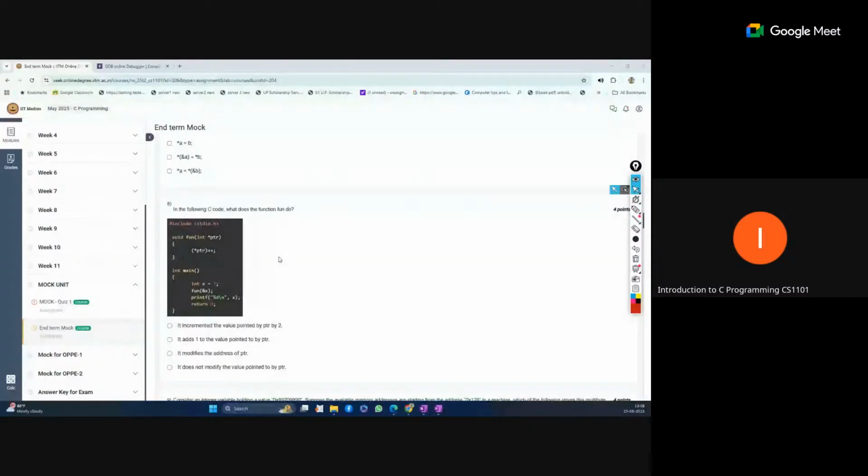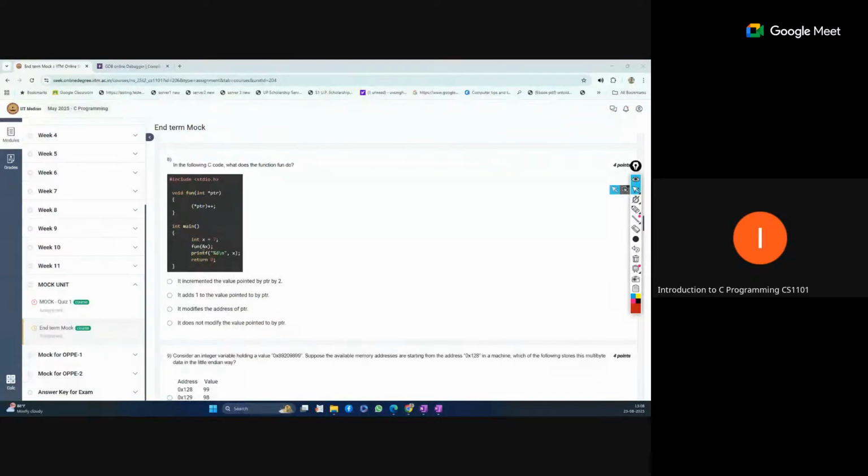Again, this is also pointer arithmetic. In the following C code, what does the function fun do? Here we have x equal to 7. We are passing the address of x, and we are printing the x value. The pointer ptr gets the address of x. Now we are incrementing through ptr. This is a dereferencing sign, meaning we point to the memory address held by ptr and increment the value there.